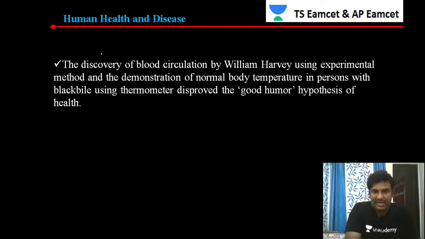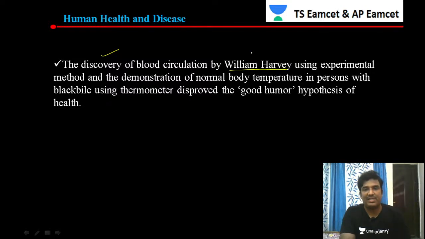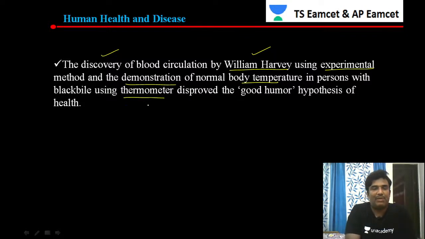Now, the discovery of blood circulation. Blood circulation was first discovered by William Harvey. William Harvey is the name of the scientist, a best scientist who worked on the physiology of humans. He discovered the blood circulation using experimental methods, and demonstrated a normal body temperature in a person with black bile using a thermometer.